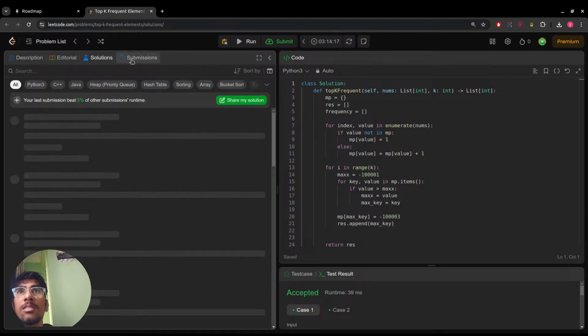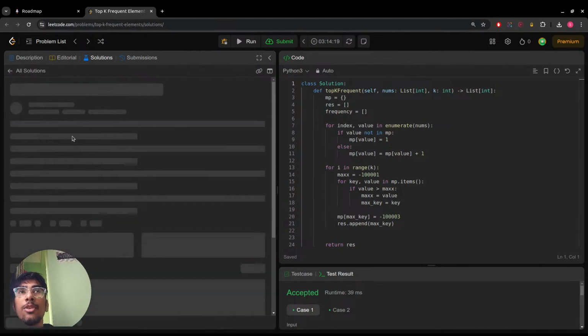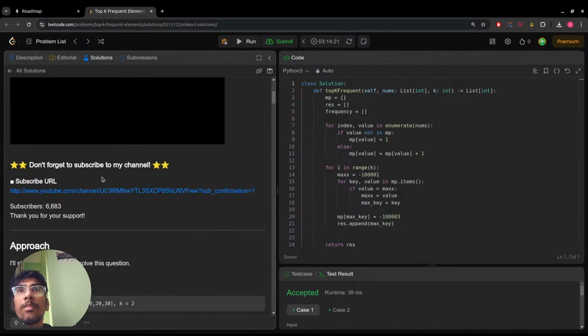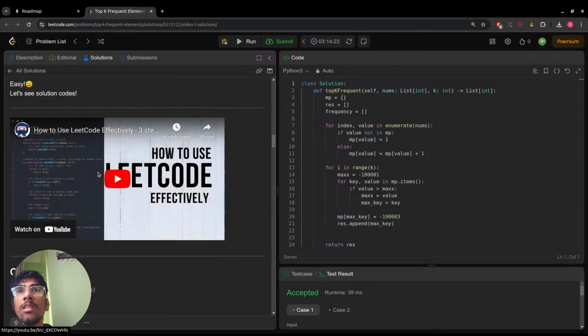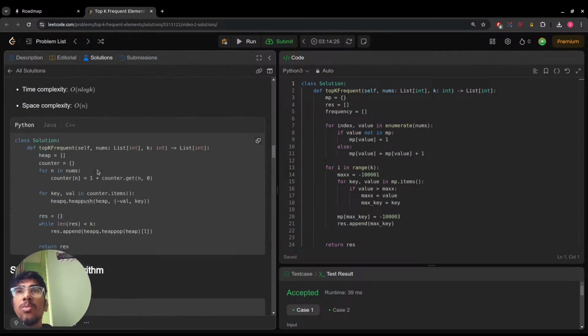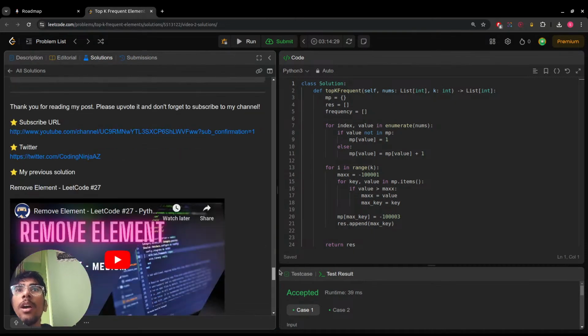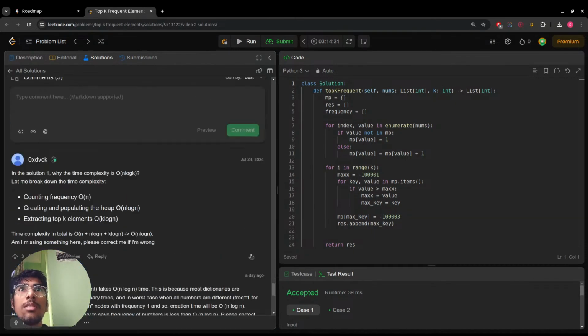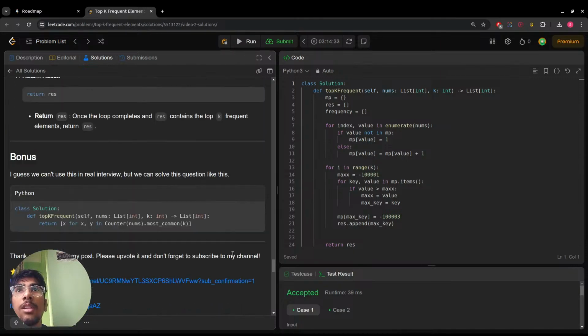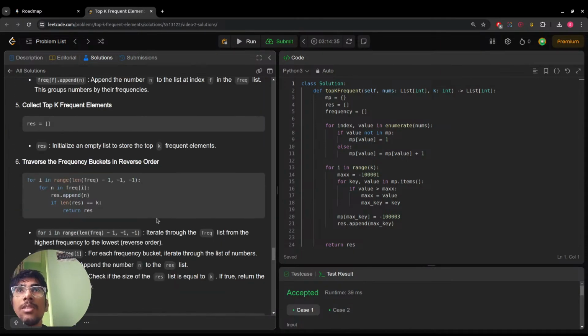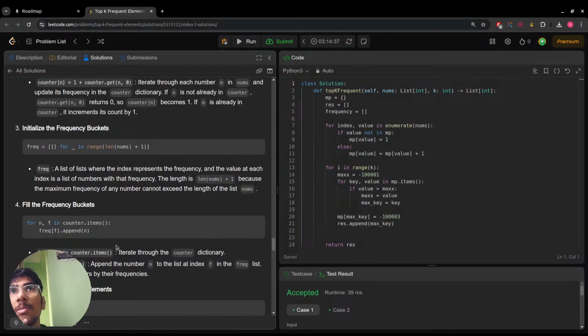That's fine. Let's check the solution. What was the solution? Oh, okay. Yeah, I remember the solution. In the solution, you have to use a trick or something.